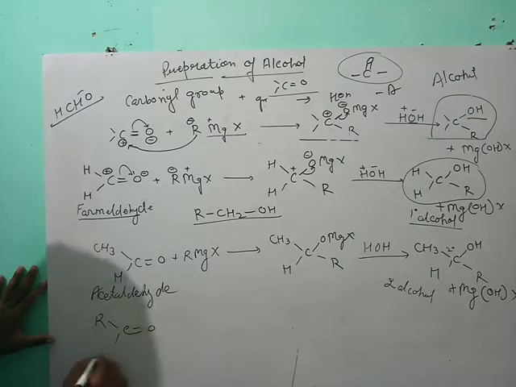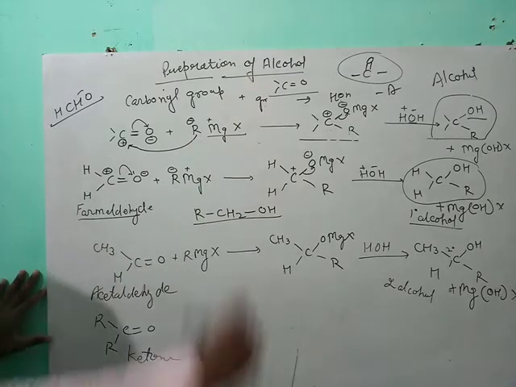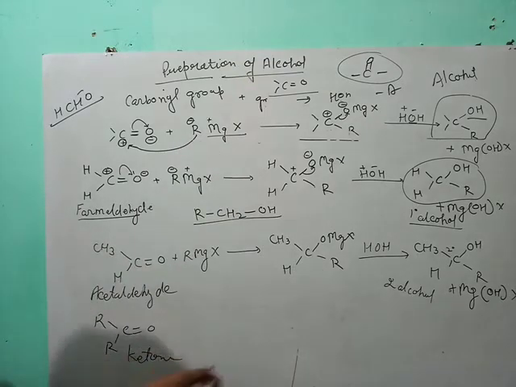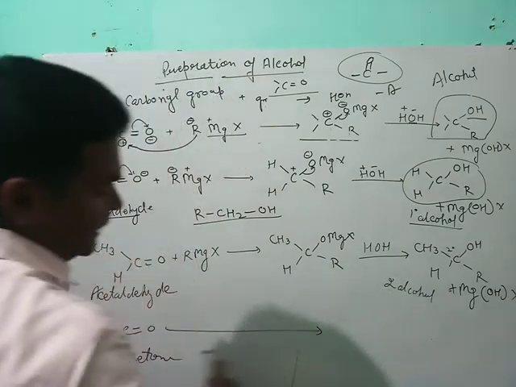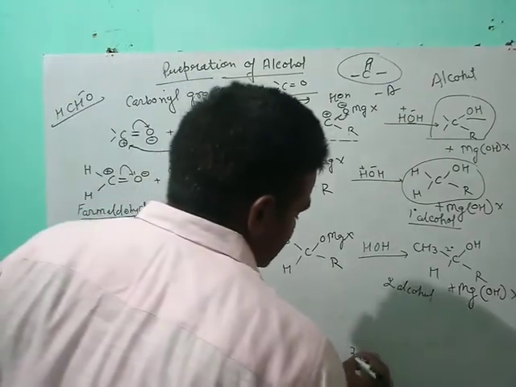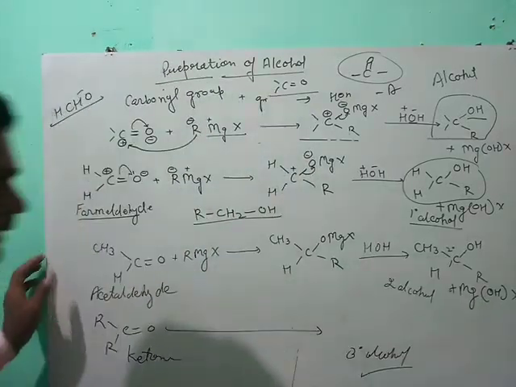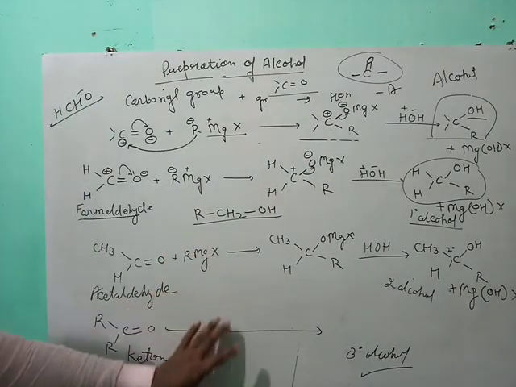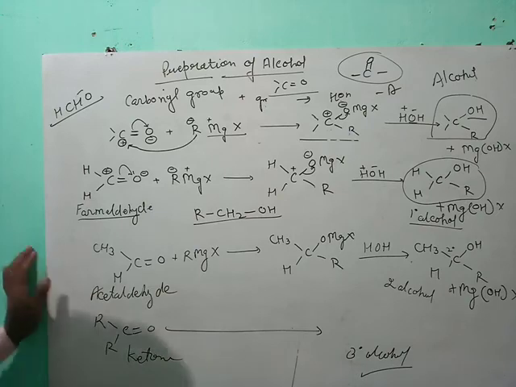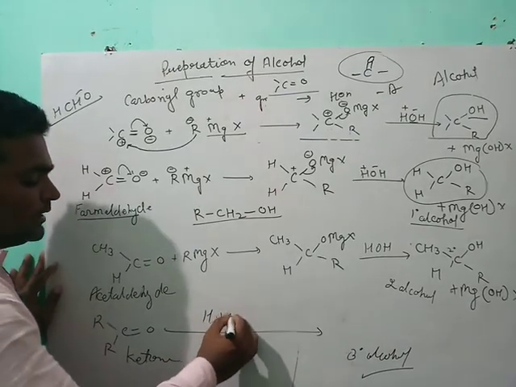And when we take a ketone, R C double bond O, this is the ketone. After hydrolysis, it forms a tertiary alcohol, and this reaction is left as homework for you.